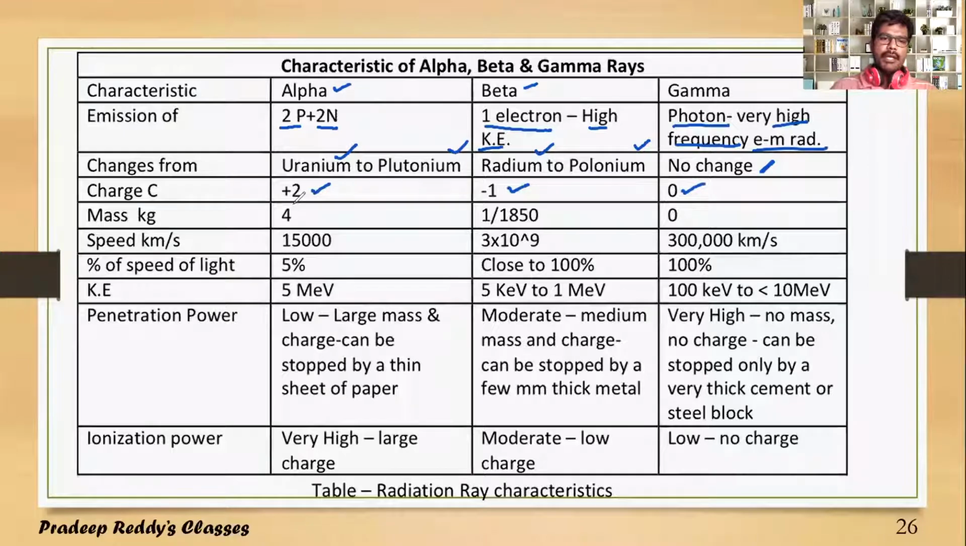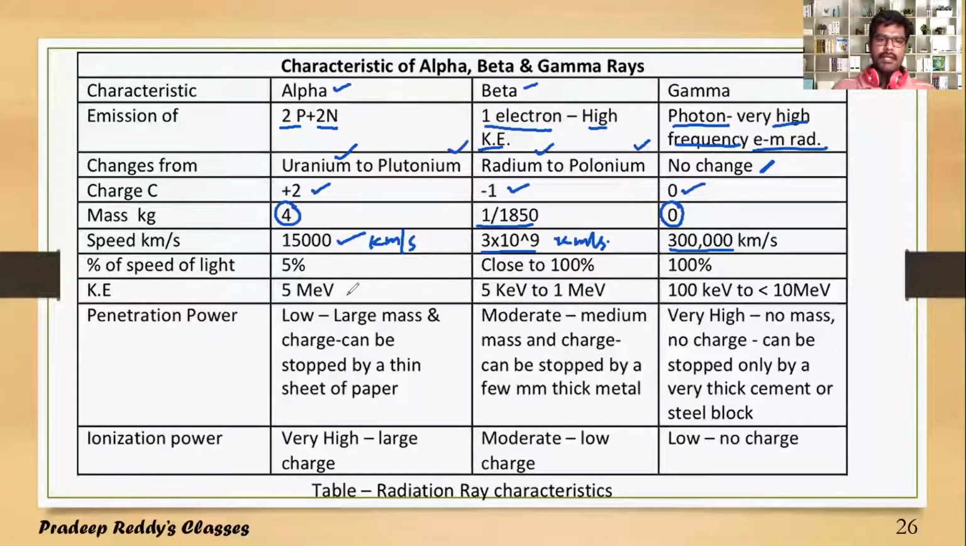The mass of an alpha particle is 4 times the mass of a proton, the mass of a beta particle is 1/1850 times that of a proton, and the mass of a gamma particle is 0. The speed of an alpha particle is nearly 15,000 kilometer per second, the speed of a beta particle is 3 into 10 power 9 kilometer per second, whereas in the case of gamma it is 3 lakh kilometer per second. Gamma radiations travel much faster than beta and alpha.